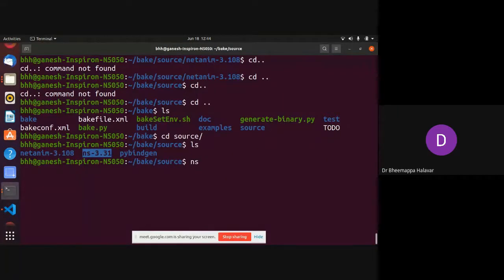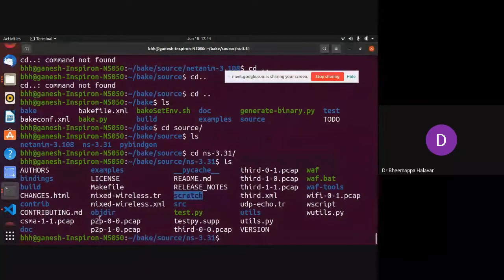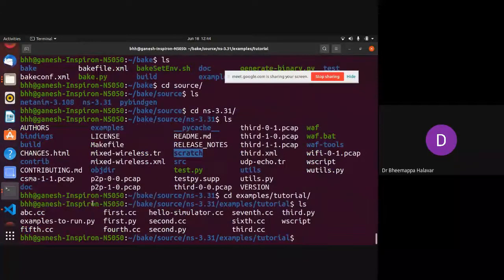So I'll go inside NS3. In NS3, there is a folder called scratch. Whenever you are doing any modification, you have to go to this folder and work there. I showed one example currently, which is present in the examples, in tutorial. So in tutorial, first.cc, I'll copy this first.cc into scratch. Before modifying, don't touch the tutorial part, so it will be useful for reference.